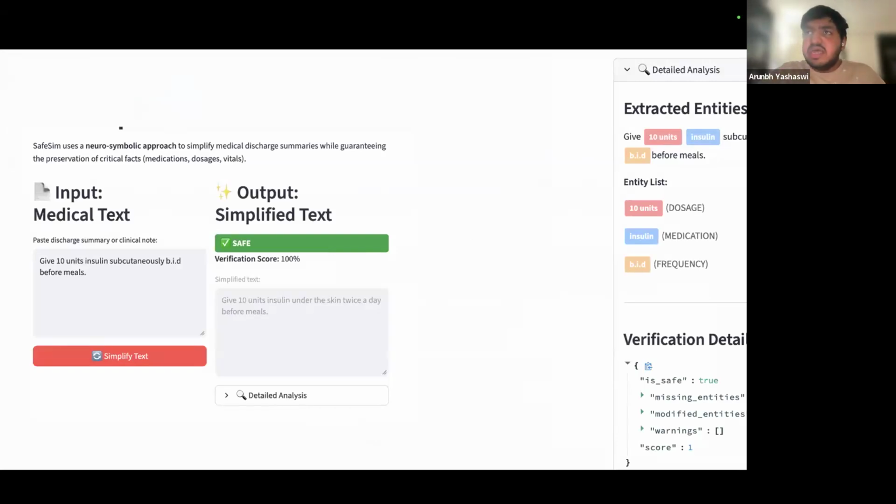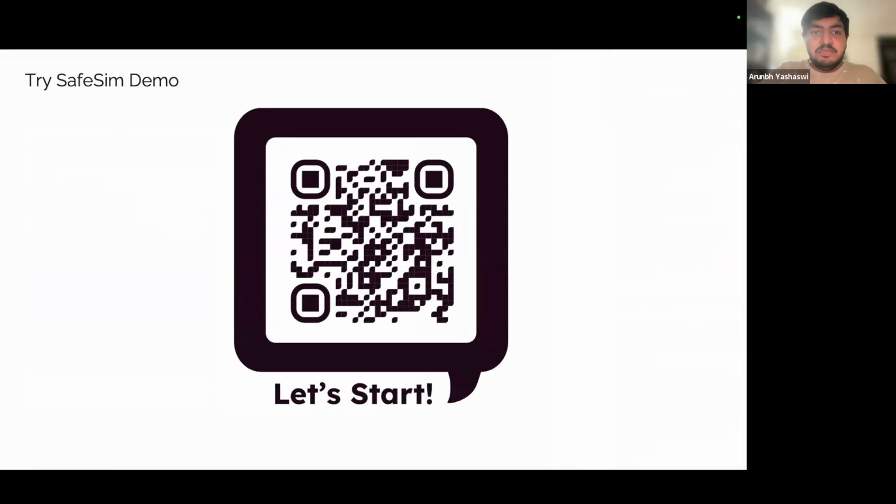Here is an example where we can see it in action. The original text is telegraphic and jargon heavy. The baseline model tends to keep the structure rigid. SafeSim, however, transforms it into a complete grammatically correct sentence that explicitly states instructions like by mouth, every day, and so on. This transformation reduces the cognitive load on the patient significantly. For a more detailed version, we can see on the side where all the key entities have been extracted for our need. As such, let's dive into the demo.